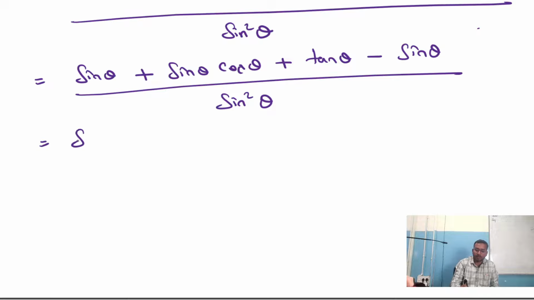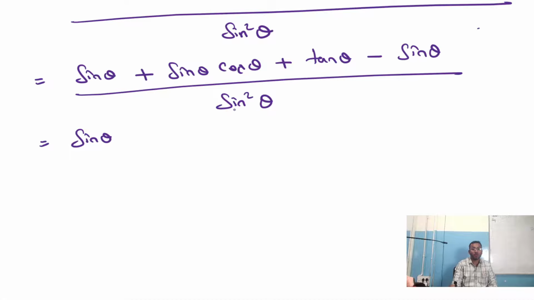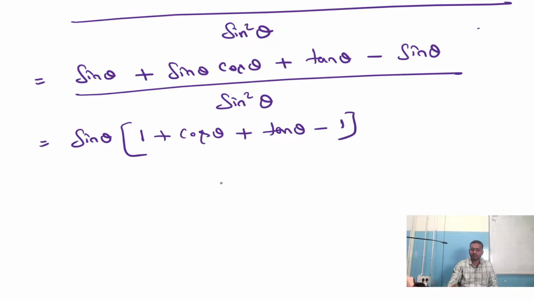Let me take sin theta as common from the numerator side, because here denominator also sin square theta is there. So I want to cancel this. That's the reason what I have done. I have taken from the numerator, entire numerator, I have taken sin theta as common. If you have removed this sin theta outside, so sin theta into 1 is sin theta. Plus already sin theta came out, so cos theta is left out. Plus, now what is left out? Tan theta. Keep tan theta as it is. Later we see what has to be done for tan. Minus sin theta can be written as 1, because sin theta into 1 is sin theta. Whole divided by sin square theta.